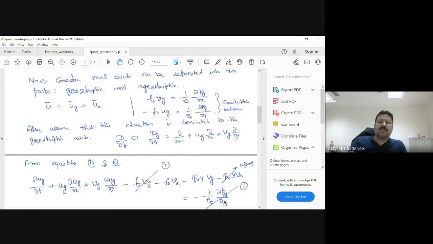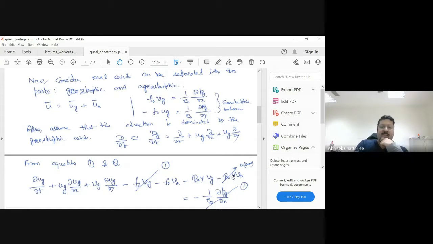I'm assuming that the pressure term is also geostrophic, because the ageostrophy is only a perturbation. That means a small disturbance to the mean field, so it will not contribute a very strong pressure gradient either. So the pressure gradient is del Pg by del x. Now you see, minus f naught Vg equals minus 1 upon rho naught del Pg by del x. This is the geostrophic equation: f naught Vg equals 1 upon rho naught del Pg by del x. Right? So they go to 0. Take them out of the equation.